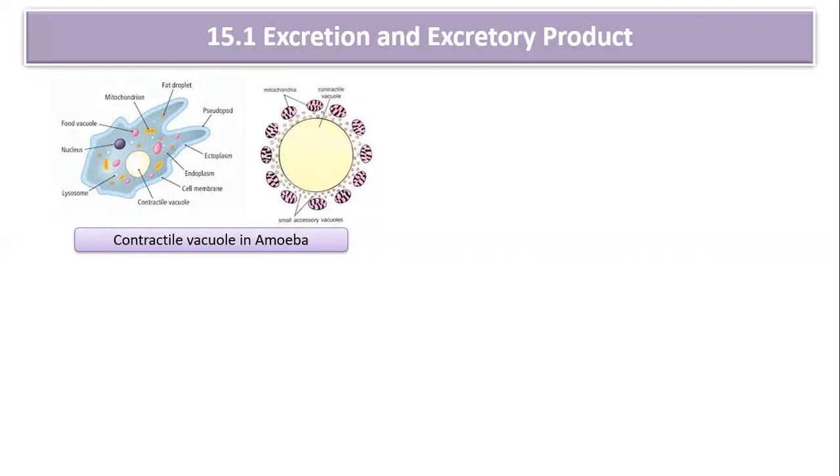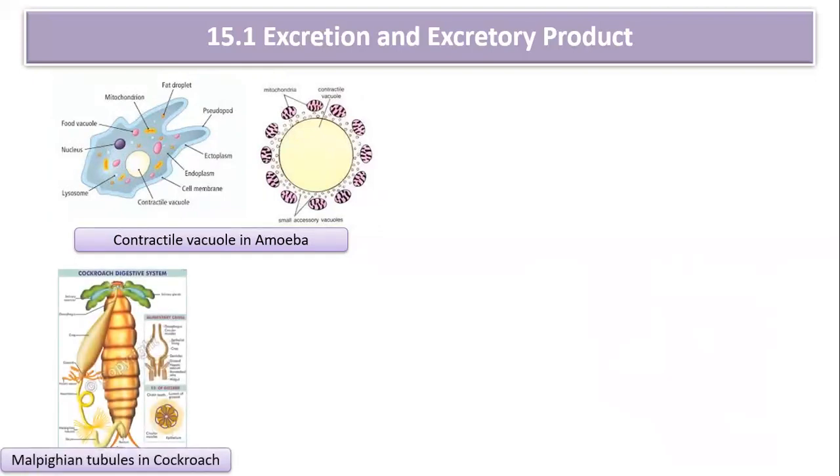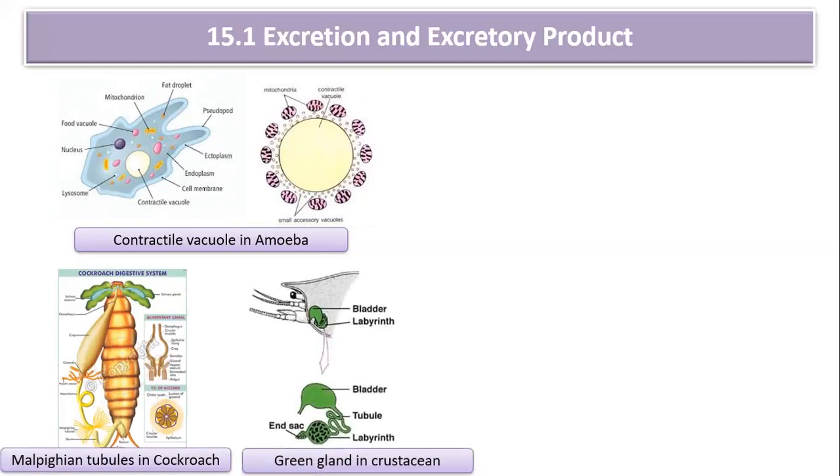The most common type is a simple or branching tube. You can see here the Malpighian tubule. The Malpighian tubule is found in the cockroach, and that is an excretory organ. Then the green gland or antennary gland can be seen in the crustacean. So the true organ of excretion is found in those animals which show bilateral symmetry, and the most common type is either a simple or branching tube that opens out by a nephridiopore.